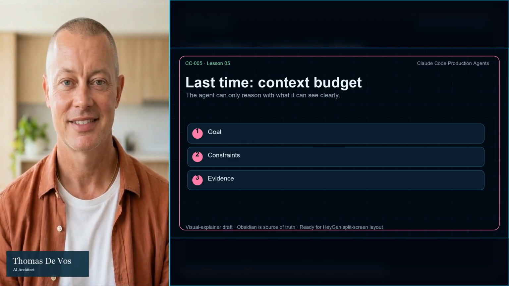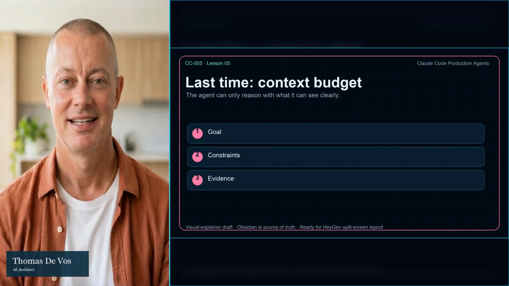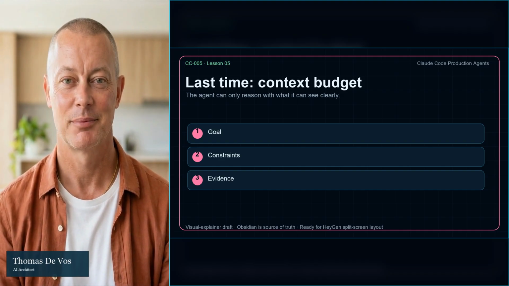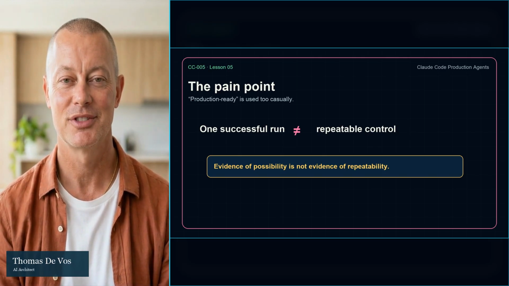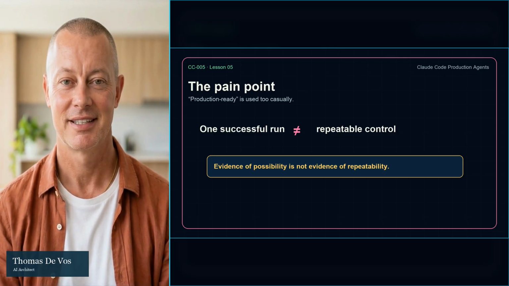The lesson learned last time was that context discipline is a reliability technique that matters today because a production agent needs more than a good answer. It needs evidence that the work can be controlled. The pain point is the word production. People use it too casually. An agent works once in a demo, and suddenly it is described as production ready. But one successful run is evidence of possibility, not evidence of repeatability.